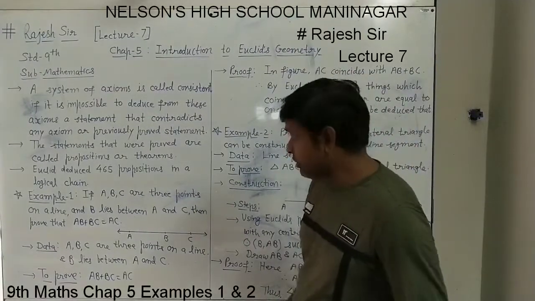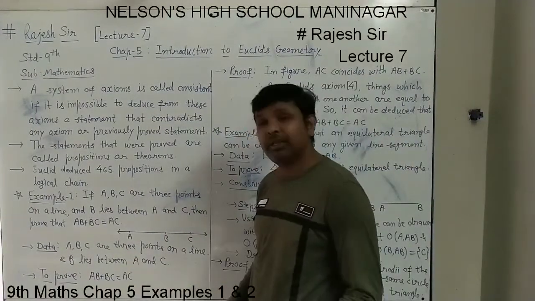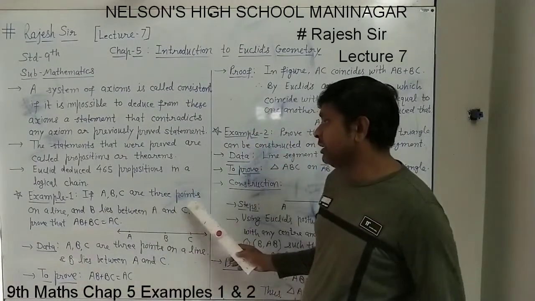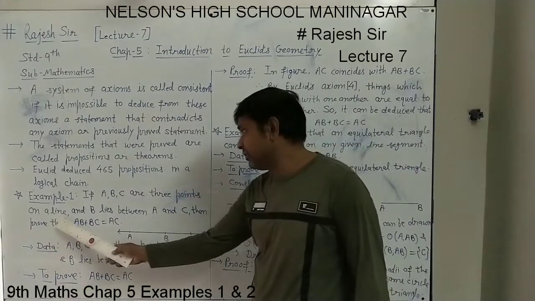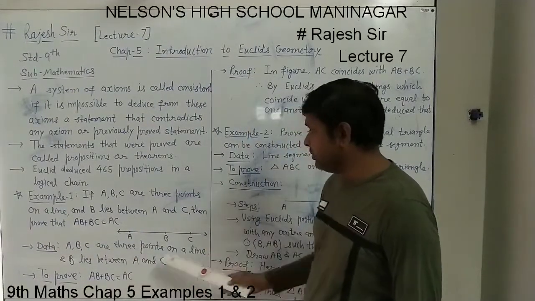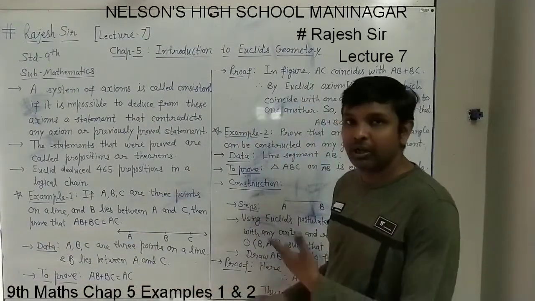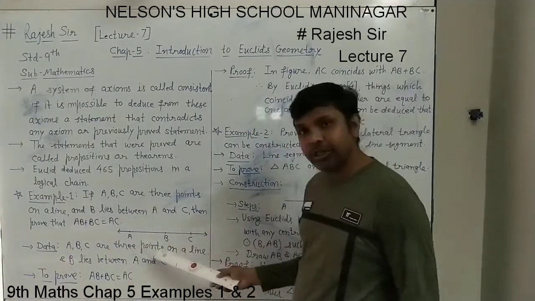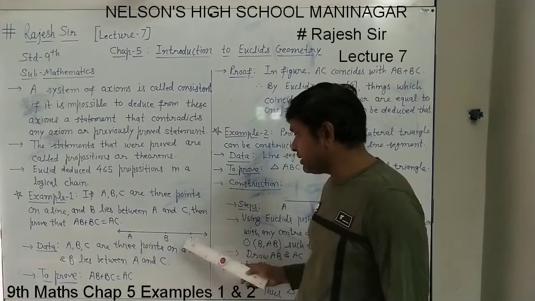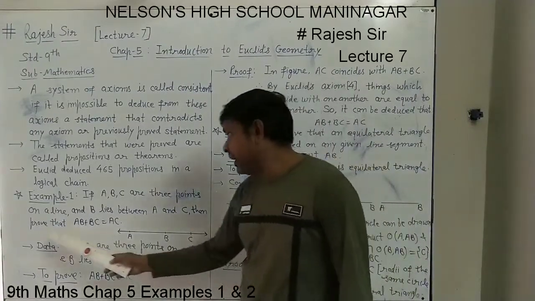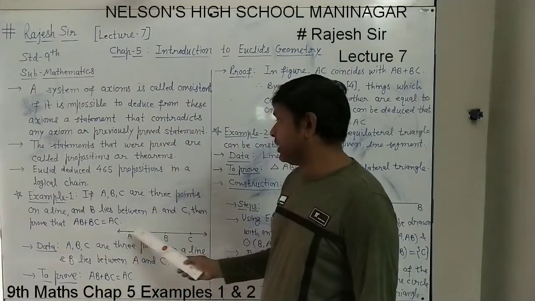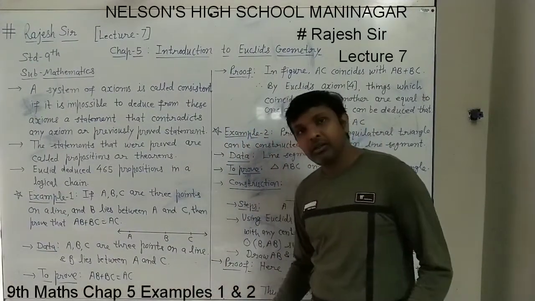Now we are starting example 1, and it's very simple. If A, B, C are 3 points on a line, and B lies between A and C, as in the figure, then prove that AB plus BC equals AC. That is what we want to prove.